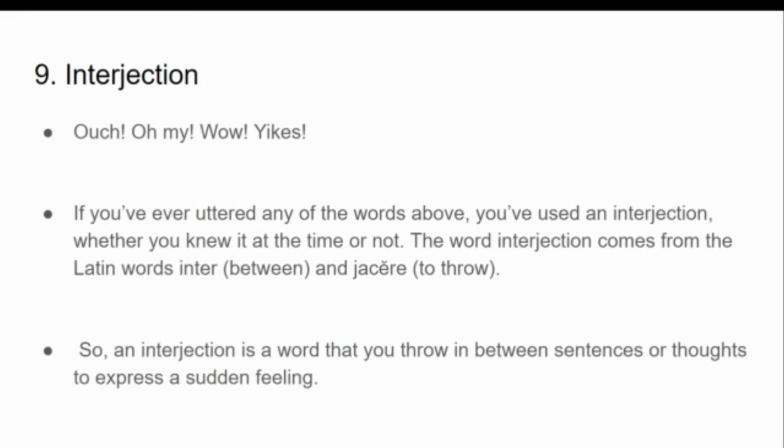Interjection is the last part of speech that I am going to explain. If you have ever said any of these words, ouch, oh my, wow or yikes, you have used an interjection in your daily life. You didn't know that it was an interjection, but now you know, right? The word interjection comes from the Latin words inter and jacere.